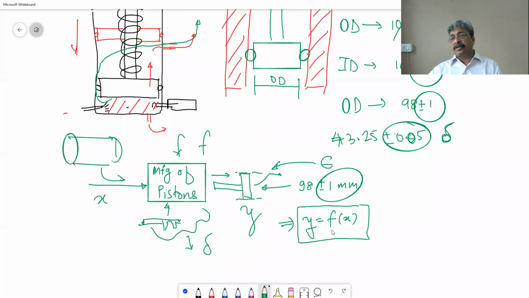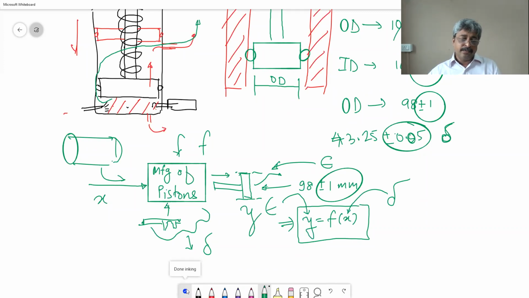This is our function. Epsilon, which is given, is going to deal with y. Delta, which is calculated, will deal with x. That is how these things are going to work.